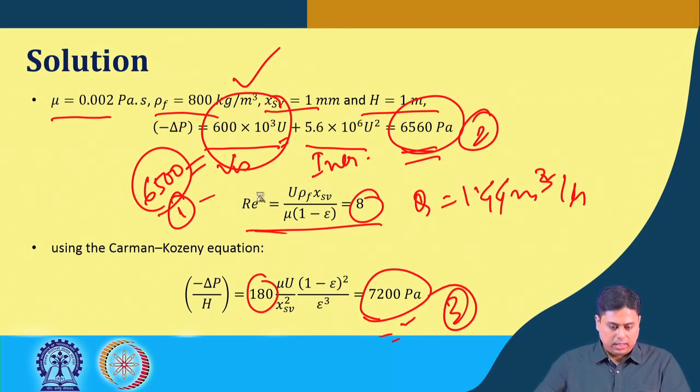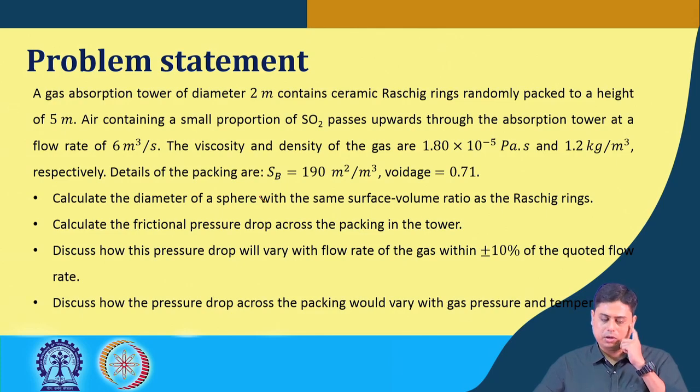Okay. So then we move on to the other problem. This problem says that a gas absorption tower of diameter 2 meter contains ceramic Raschig rings, a hollow cylindrical structure that is very popular in industrial applications, randomly packed to a height of 5 meter.